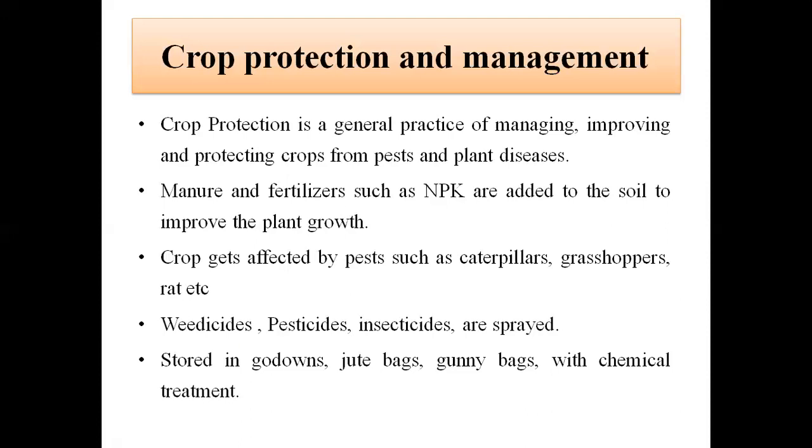After that, how to store these crops? There are specific places where these crops can be stored. They are stored in godowns. They are stored in isolated places, in jute bags, gunny bags, and they are given chemical treatment so that they are not affected by any bacteria or fungus or any insect. See children, crop protection and management leads to economic growth of the country. This is one of the important and crucial parts of agriculture.